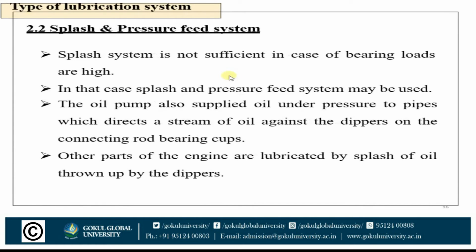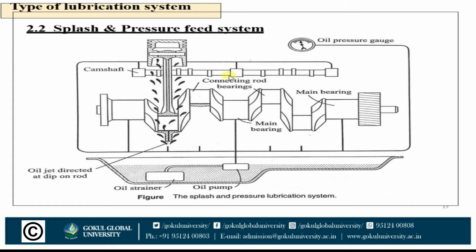Now, the second is the splash and pressure feed system. First of all, let's see the construction of the splash and pressure feed system. This is the same, but there is one change: here the oil strainer and oil pump are connected through these main channels. This is the channel line. This is the main bearing. All these lines are channels which supply lubricating oil.